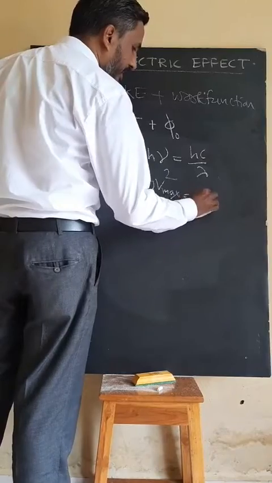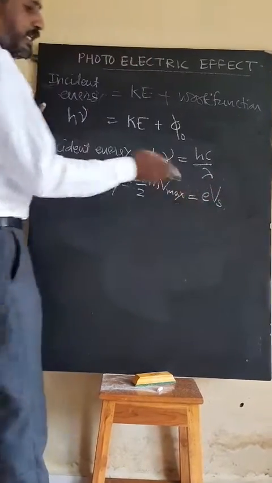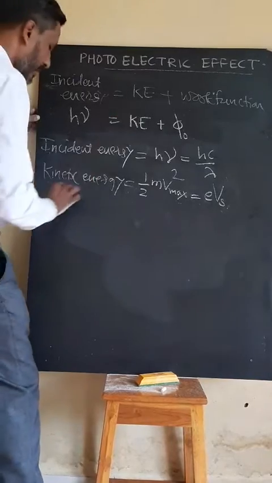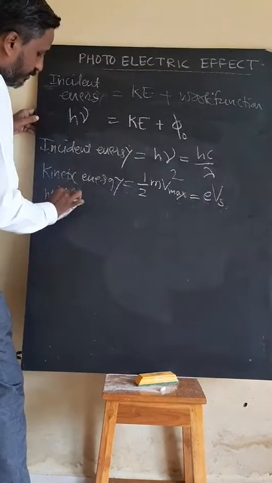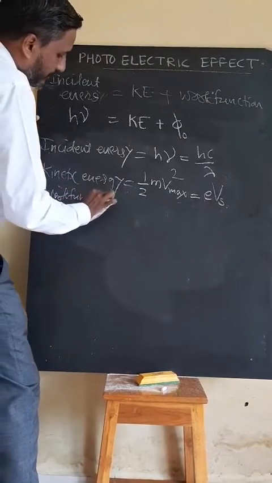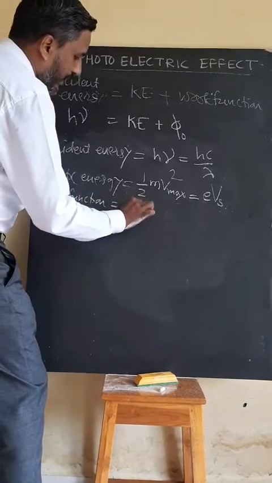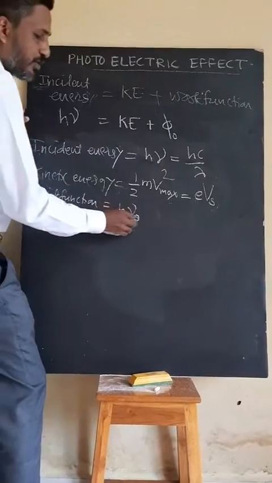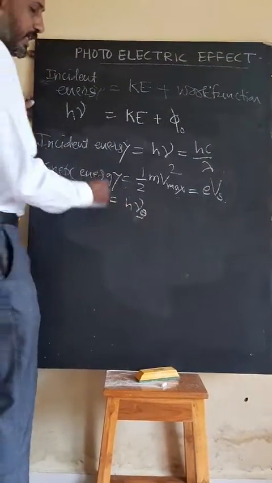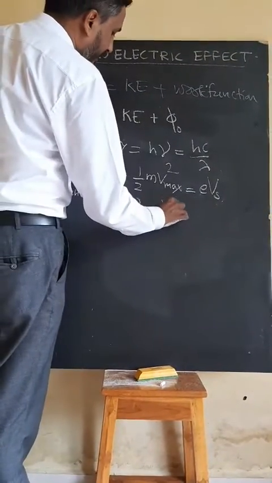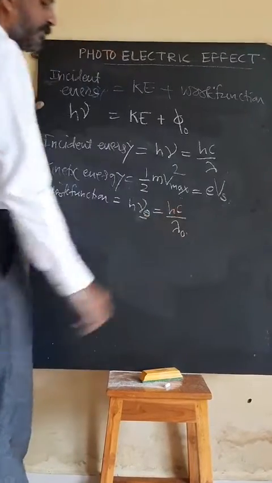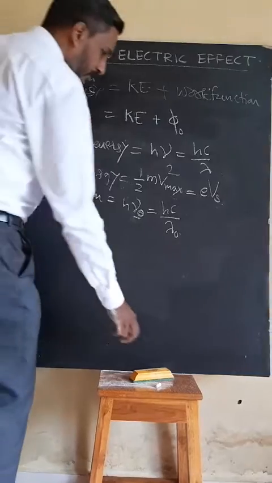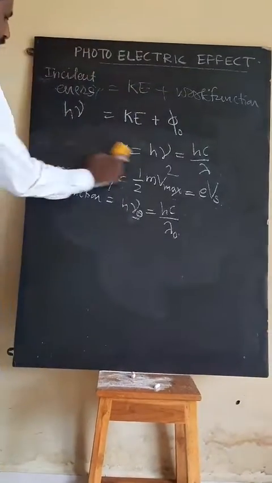One more formula, e into Vs, that we will explain within some time. And the last term is my work function. This work function has the formula h nu 0, because it is again a minimum energy. Here nu 0 is my threshold, that we also want to explain. And in terms of wavelength, it is given by hc by lambda. After some time you can pause this video and note down the formulas.